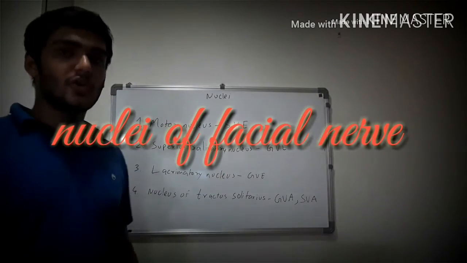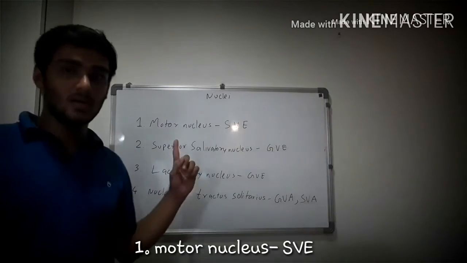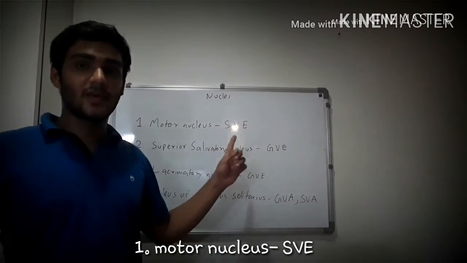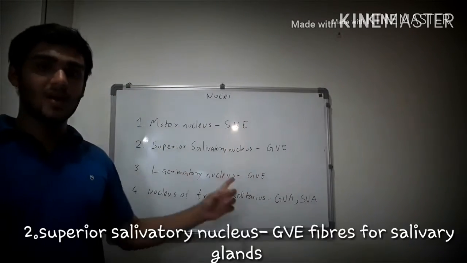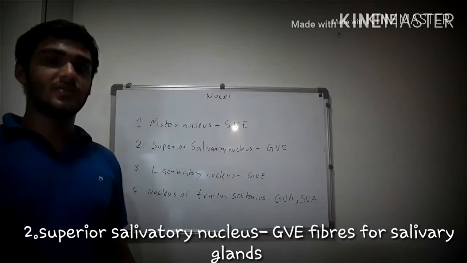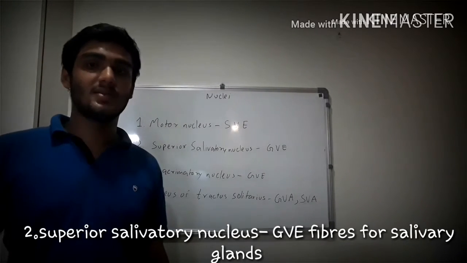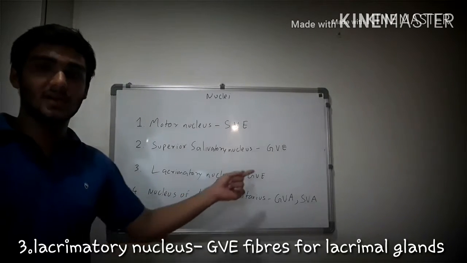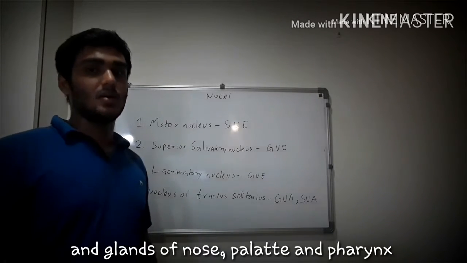Talking about the nuclei associated with the facial nerve, we have four nuclei. Firstly, the motor nucleus, from which the special visceral efferent fibers supplying the muscles of facial expressions arise. Then we have the superior salivatory nucleus, from which the general visceral efferent fibers supplying the sublingual and submandibular salivary glands arise. Then we have the lacrimatory nucleus, from which the general visceral efferent fibers supplying the lacrimal gland and the glands of nose, pharynx and palate arise.